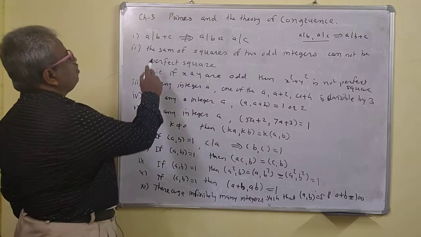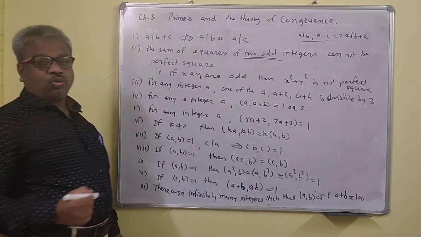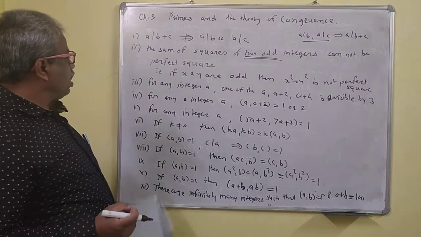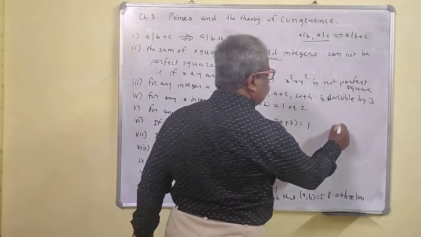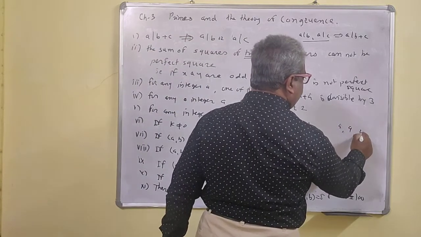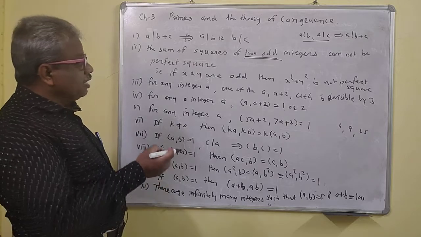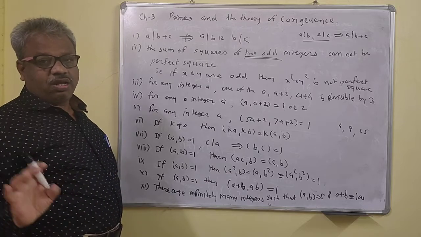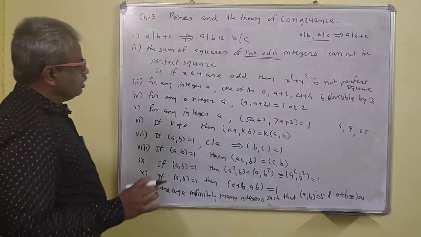Now, this is very important: the sum of the squares of two odd integers. Odd means it is of the form 2n plus 1. It cannot be a perfect square. Perfect square means, for example, 4 is a perfect square because it is the square of some number. 9 is a perfect square, 25 is, 36 is. So the sum of the squares of two odd integers cannot be a perfect square. So it cannot be 4, 9, 25, 36 and so on.